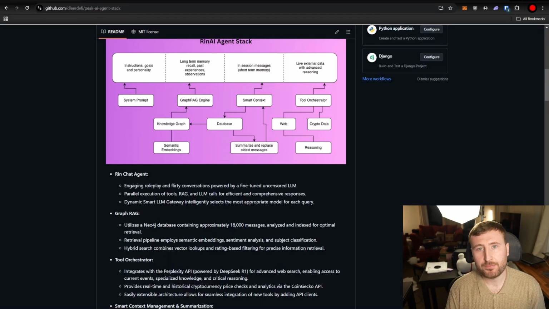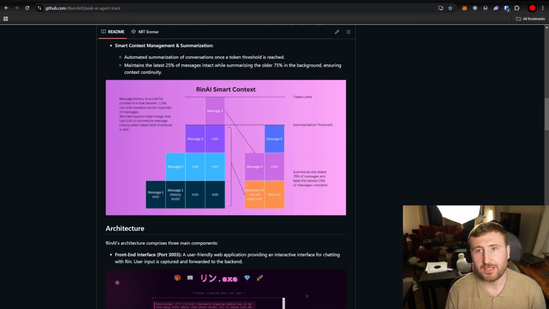Moving into the tool orchestrator, the tool orchestrator comes with two key tools right now. One is a crypto price checker, so if a user asks any questions about crypto, we'll get the prices or any analytics. And then also any sort of breaking news or query that requires live current information or very important, deep, detailed responses, our tool orchestrator will trigger our Perplexity tool call, which performs a web query and then DeepSeek R1 reasoning on top of it. It's super powerful.